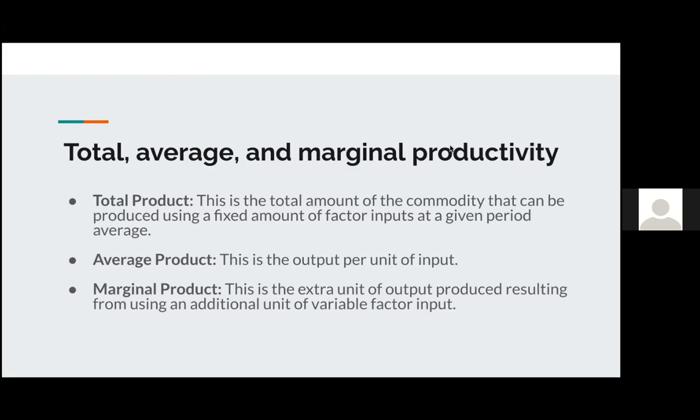So average productivity, or average product, would be the total output you get divided by the units of inputs that you use to make this. And then finally, marginal product is the extra unit of output produced, resulting from using an additional unit of your factor input.